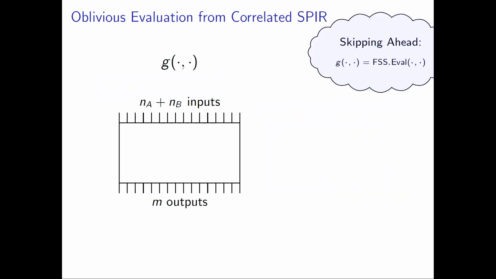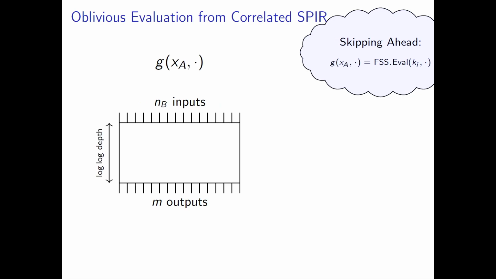And in fact, we're going to use the tool I presented earlier, correlated symmetric pair, in order to instantiate this highly specialized oblivious evaluation. So let's say you have a function g with two sets of inputs, one for Alice, one for Bob. And what happens once Alice hard codes her own inputs in there?